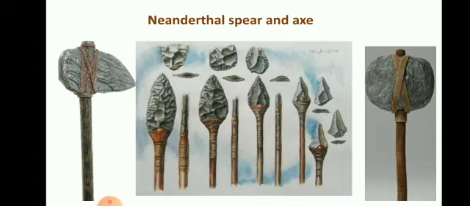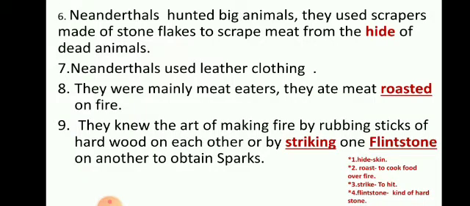So these are some of the tools, the spears and the axe made by Neanderthals. Previously we have seen the tools made by Homo habilis and Homo erectus. Now these are more symmetrical and proper as compared to those made by them. Neanderthals now started hunting big animals because the tools are more effective, more symmetrical. So they can now hunt the bigger animals.